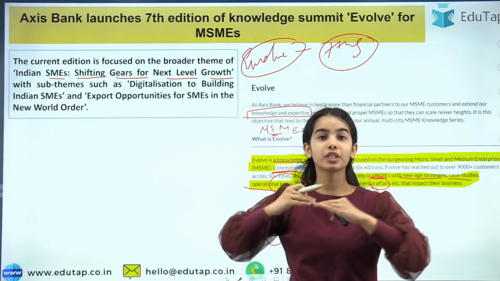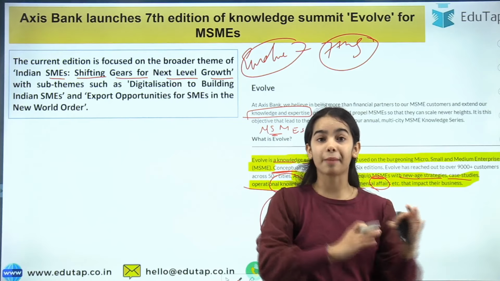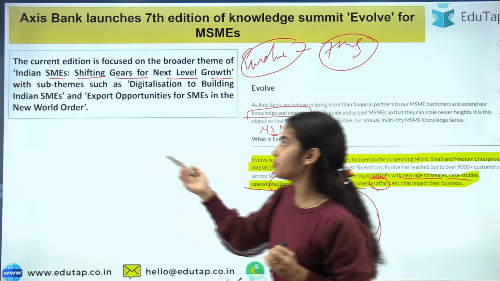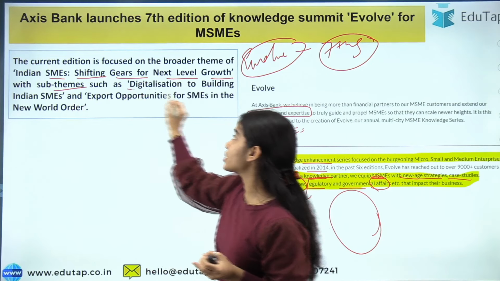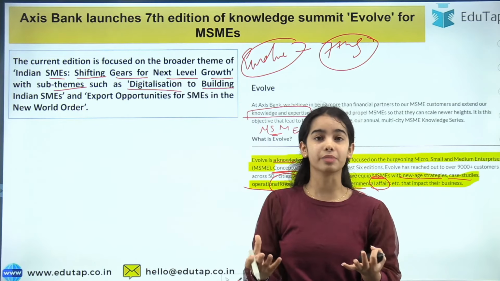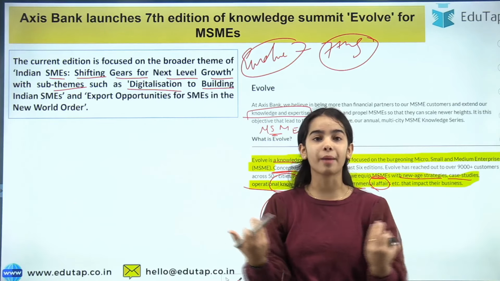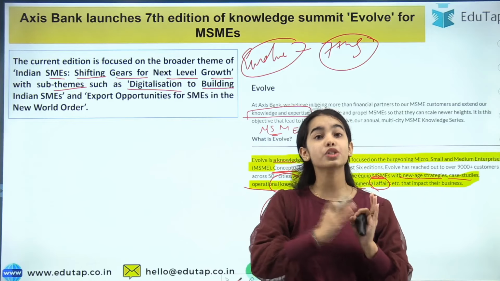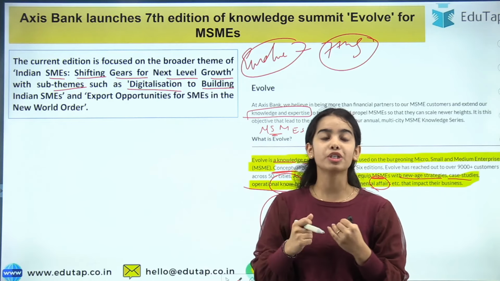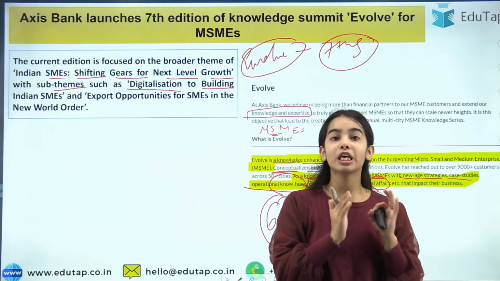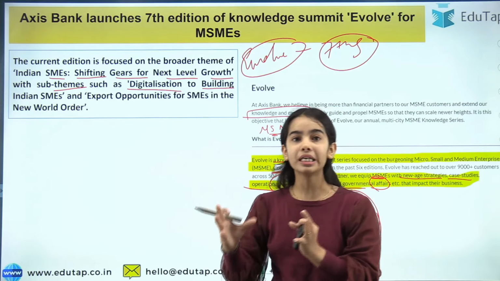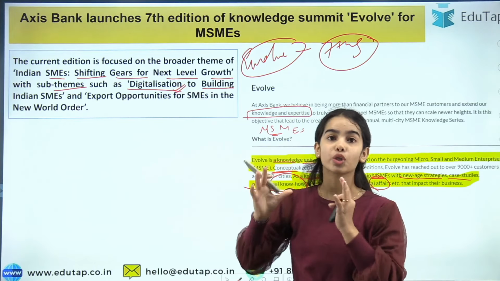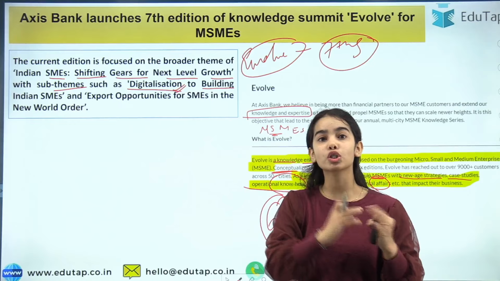So now after COVID, after the situation that has happened, we have to focus on the next level growth of the SMEs. The sub themes are digitalization to build Indian SMEs. Digitalization is happening across the country. Digitalization has been a major focus since 2014, after the government change. So now the MSMEs have to be equipped with digitalization to build Indian MSMEs and SMEs, and they have to focus on growth through digitalization.